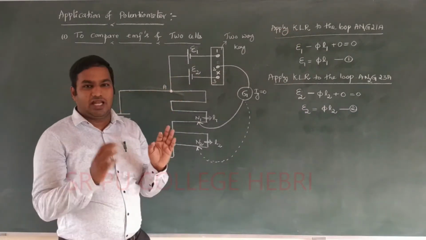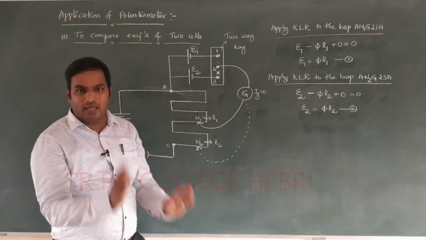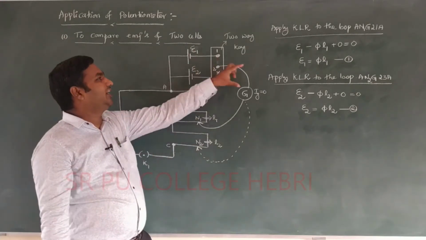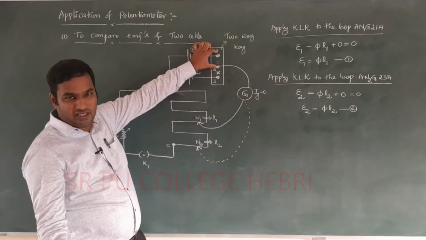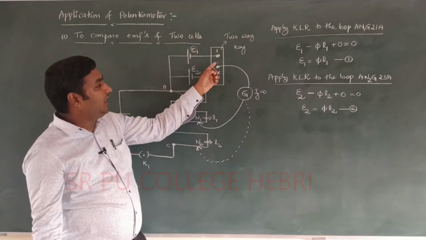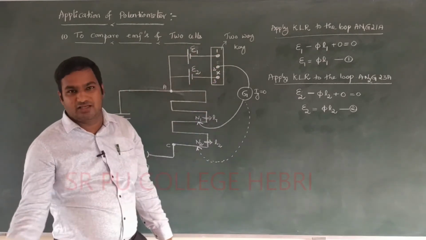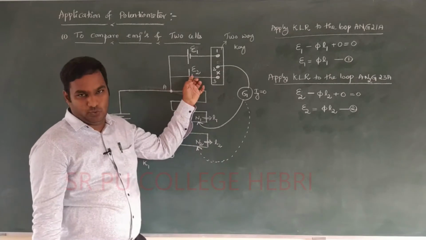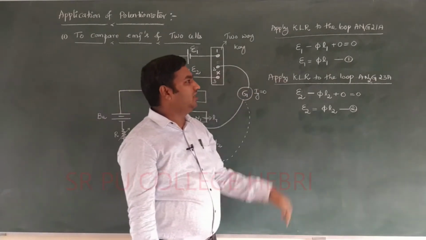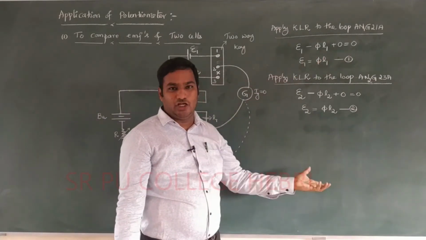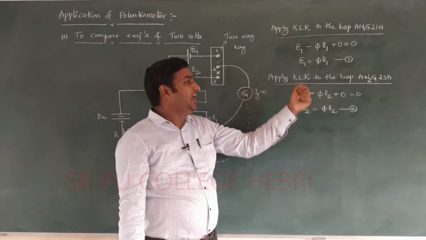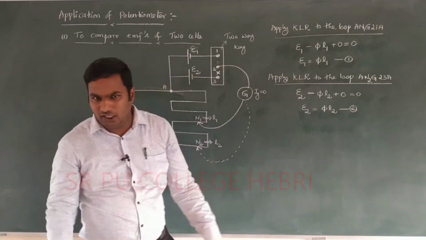Dear student, in the lab also we are going to use the same method. First you have to activate the two-way key in between 1 and 2. In the second step you activate it in between 2 and 3, in the case of the second cell E2. By using that we get the two balancing lengths L1 and L2: L1 for cell E1, and L2 for the cell of EMF E2.